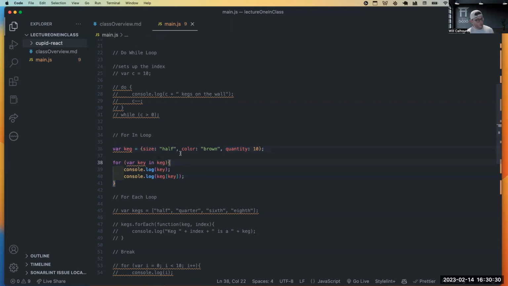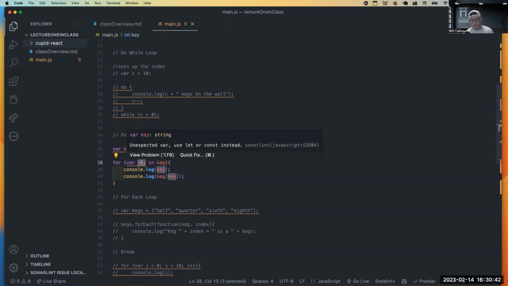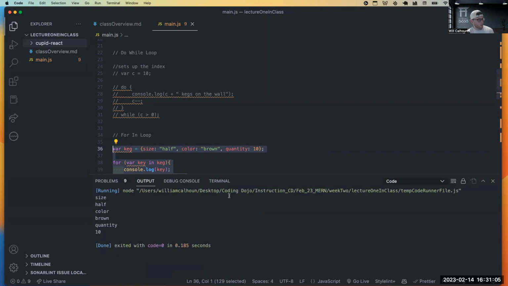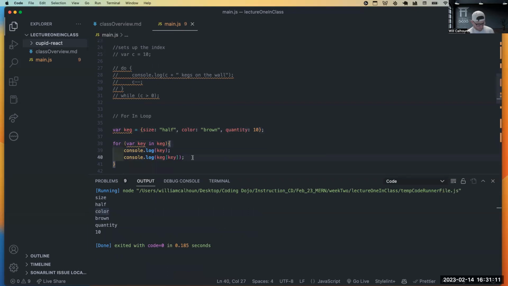Well, if I want to iterate through this object, I can say for var. So again, I'm setting my index of key. This key could be anything I want. It could be unicorn if I wanted. It doesn't matter. This is just some variable name. It could be i, it could be j, it could be cupcake, whatever. In keg. Now what that will do is iterate through all of the keys in my object. So if I were to run this, we would get size, half, color. I don't want to run the second one yet. I guess we can talk about it.